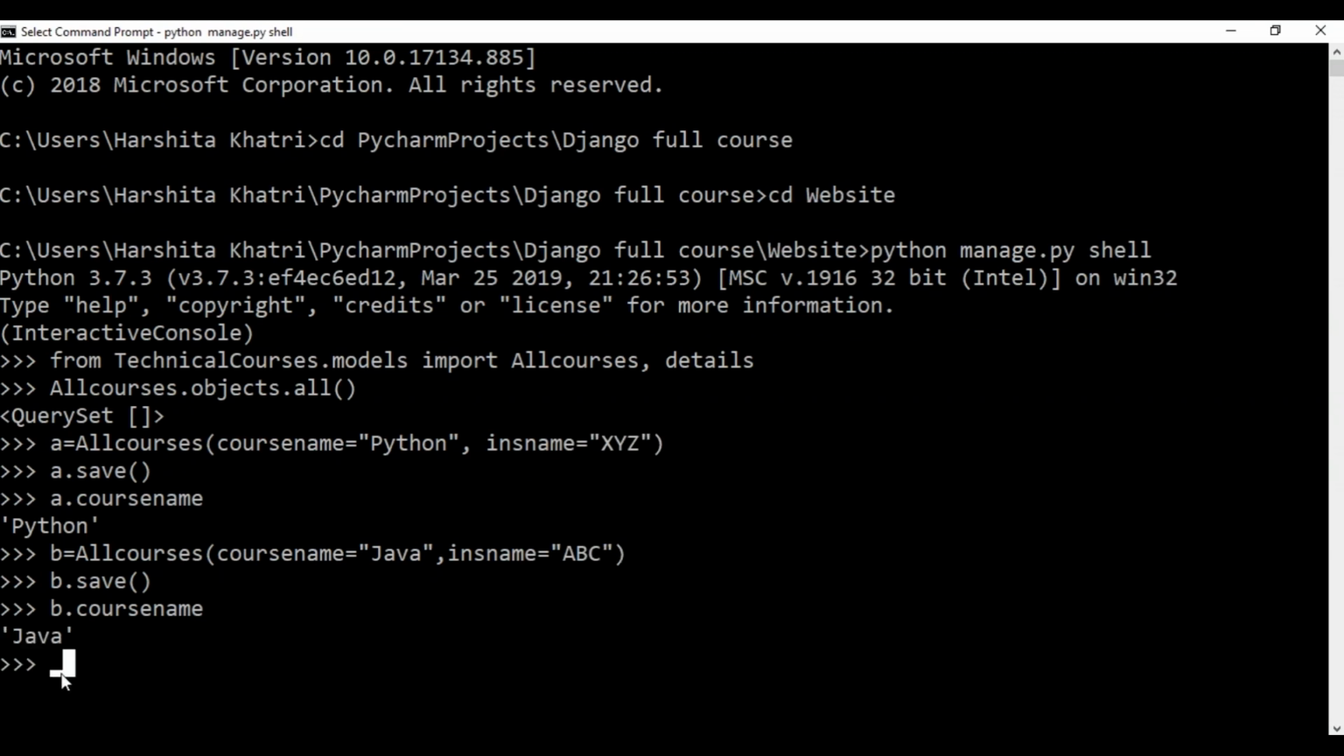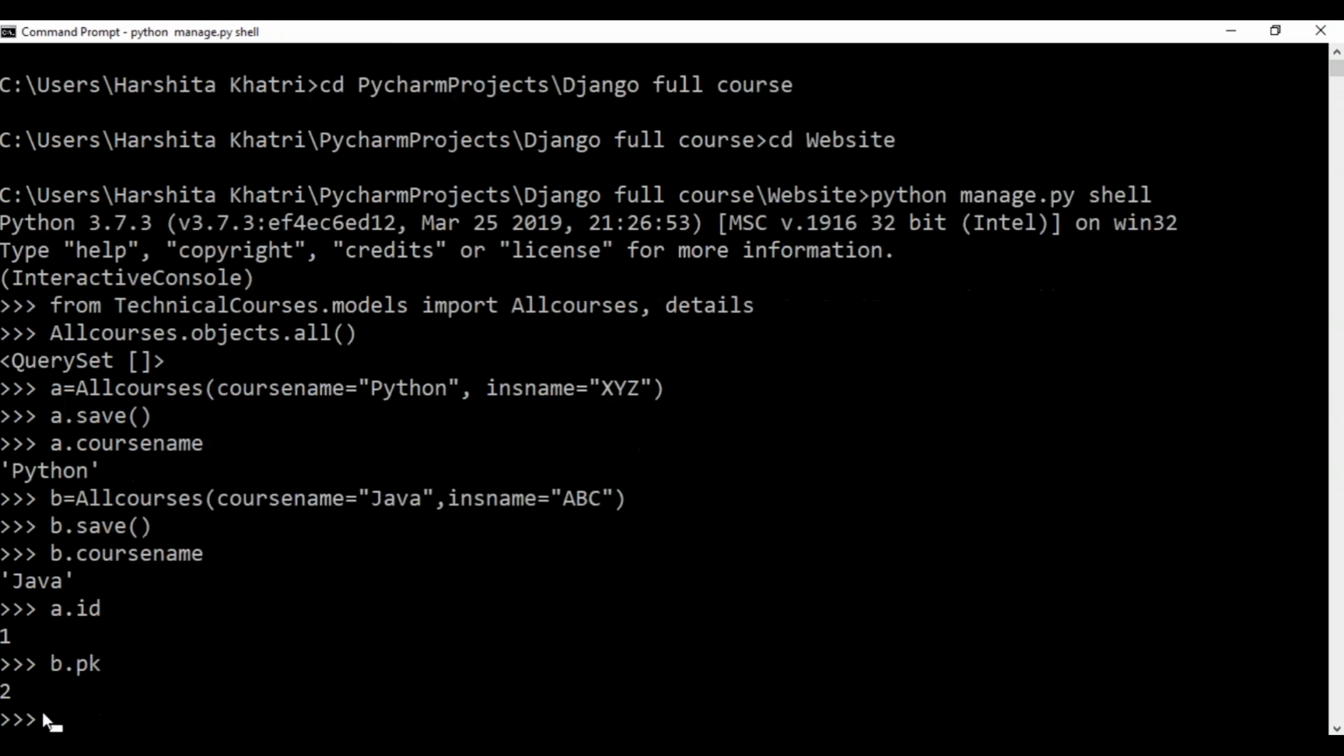Now, one more thing I want you guys to know is Django is going to assign some primary key to both these courses. So in case I want to retrieve the ID for Python and Java, all I have to do is hit a.id or a.pk, hit enter. So as you can see, when I hit a.id, it has returned the primary key for Python. Now you have another option over here. In place of ID, you can also make use of pk, which will return the same result. Let me just show that to you all. So I'll just use b.pk and hit enter. So as you can see, the primary key of B is 2 and the primary key of A is 1.